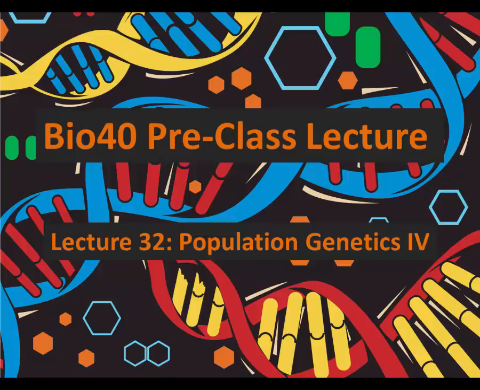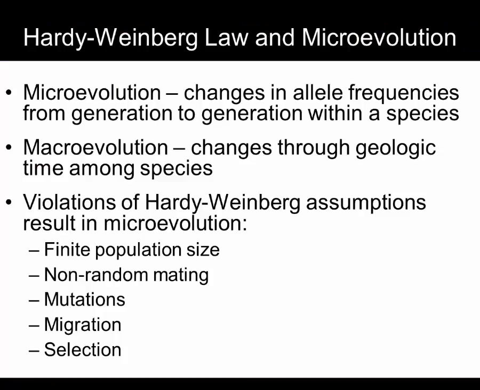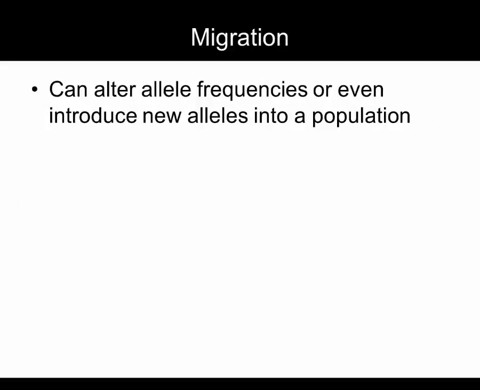Time to see what happens when the last two Hardy-Weinberg assumptions fail to hold. Previously, we've covered the effects of selection, mutations, and small populations. Today, we're going to start with migration. Like the previous violations of Hardy-Weinberg assumptions, migration is capable of changing allele frequencies.